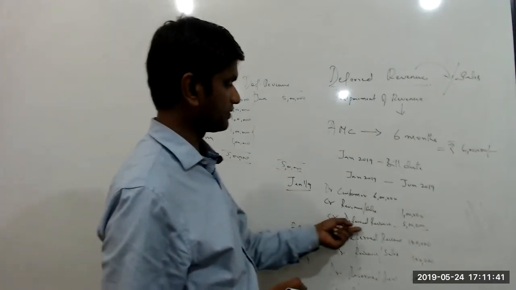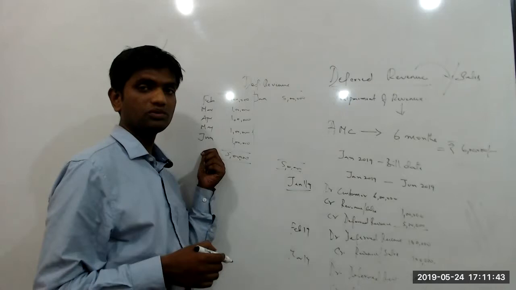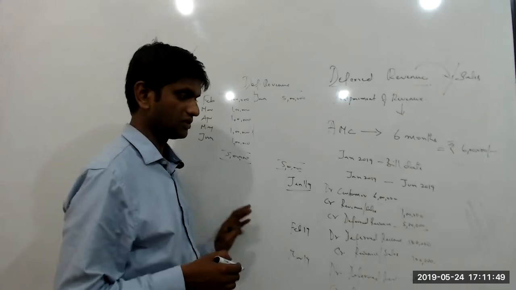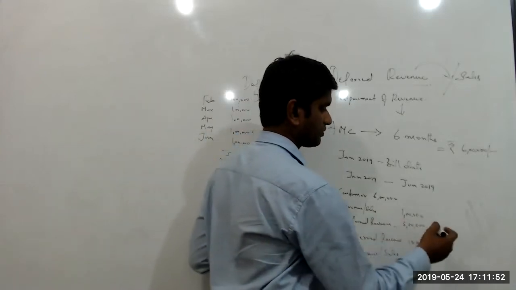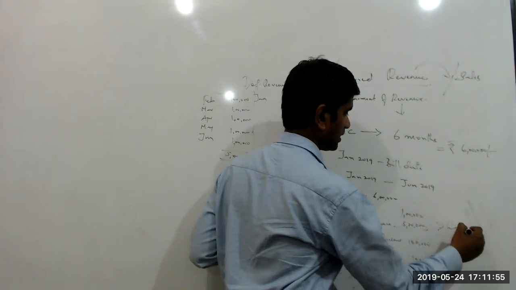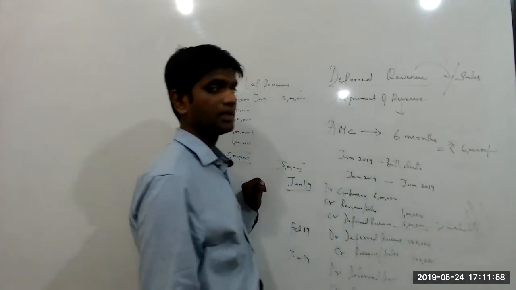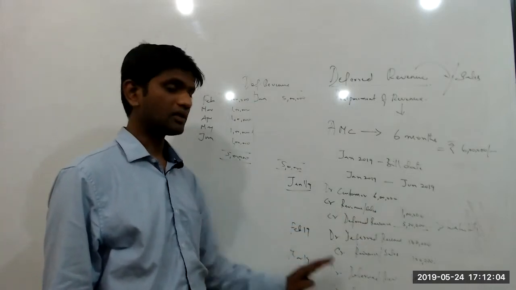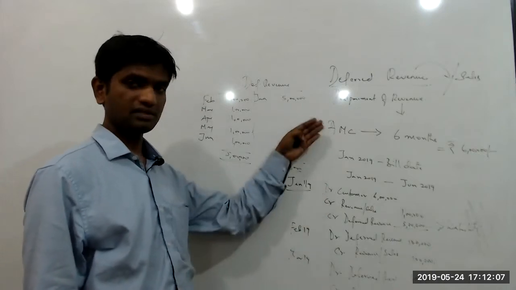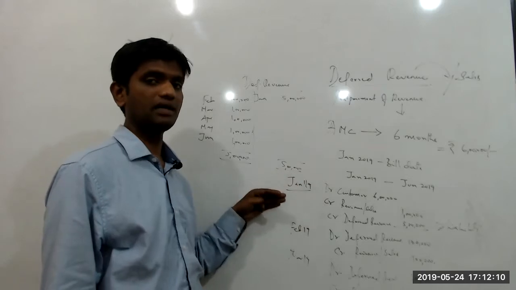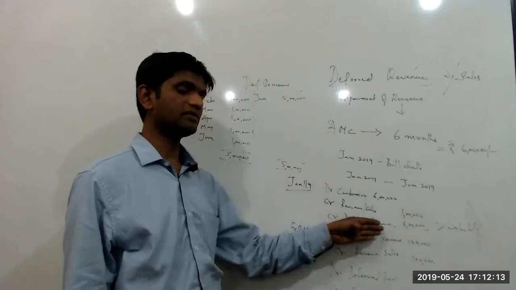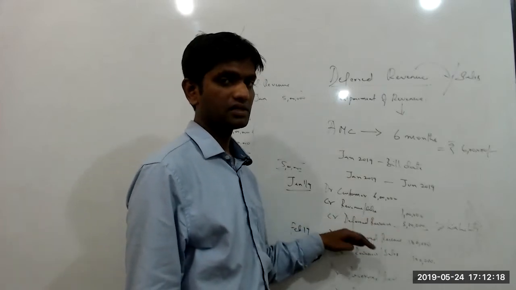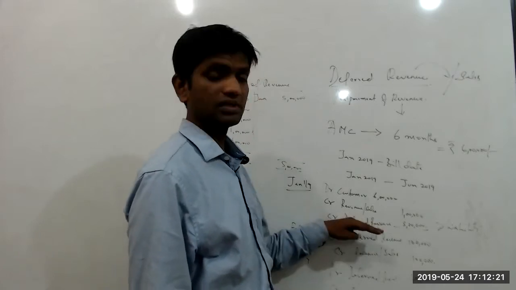So with this, what happens? My deferred revenue gets exhausted as on 30th June 2019. Okay, so this is what is called deferred revenue. So where are we going to group this deferred revenue? We are going to group this under the liability side of the balance sheet. Why is it a liability? Because we are yet to provide services for the remaining period. So deferred revenue is nothing but it is a revenue, but it is not revenue for the current period. Whenever you say deferred revenue, it means the future revenue which you are yet to provide the services for. So therefore, deferred revenue is a liability.